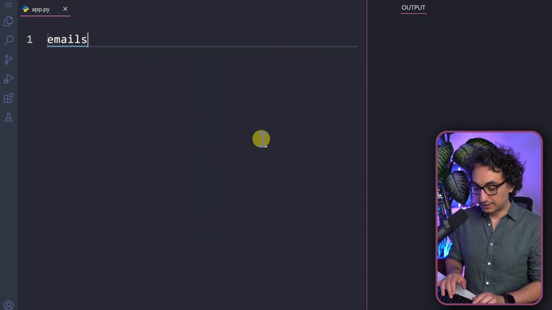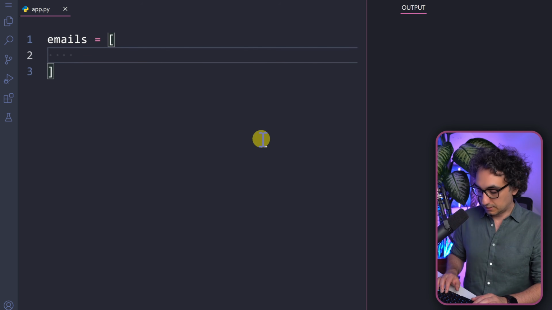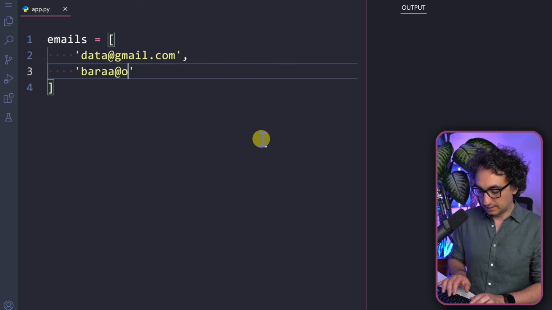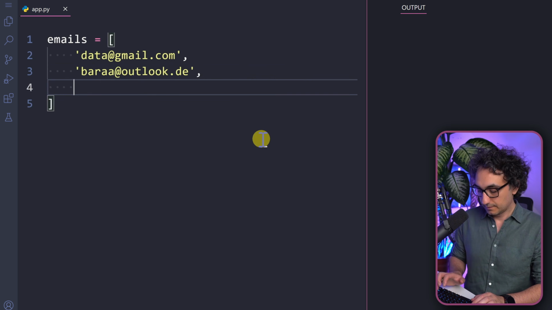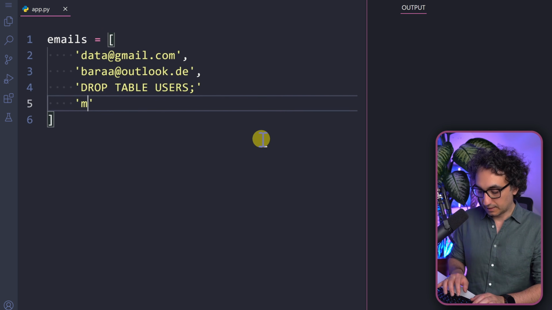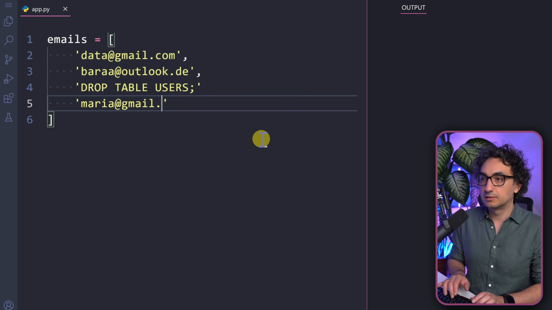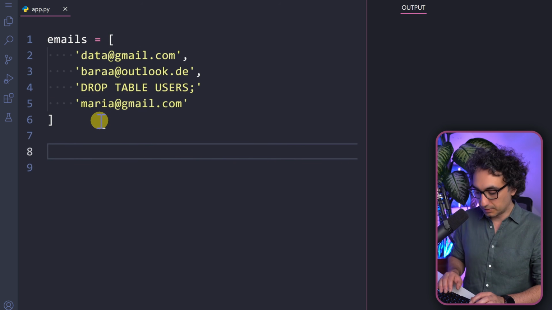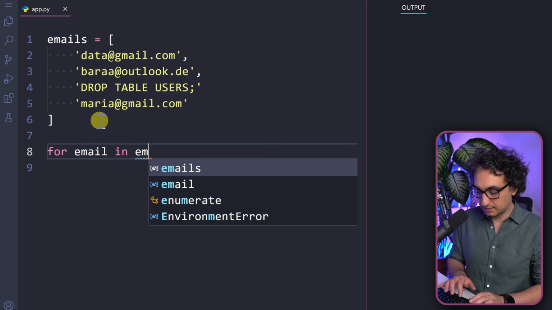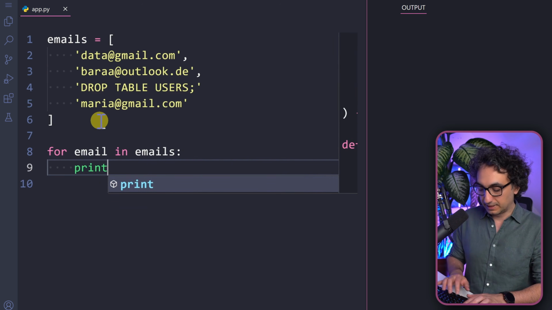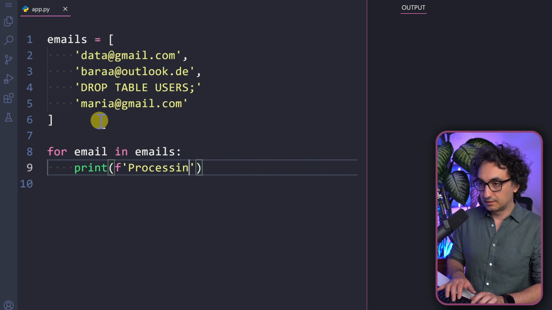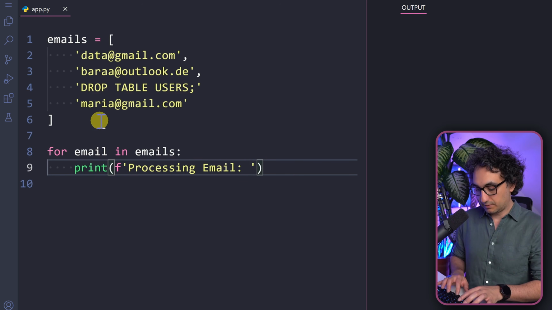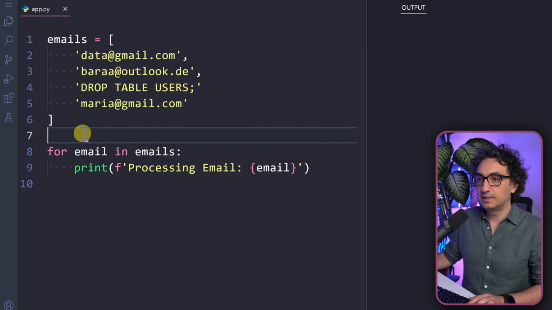So now, as usual, we're going to create some simple data. So emails like, for example, data@gmail.com, and another one, para@outlook.de. And then we're going to have something strange like drop table users and semicolon. And then something like maria@gmail.com. So now let's say that I would like to process my data, and I'm going to say for email in emails, and we're going to print processing email and then a colon and our variable. Like this. So now let's go and execute it.